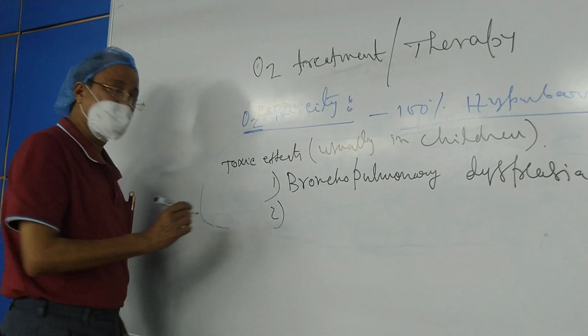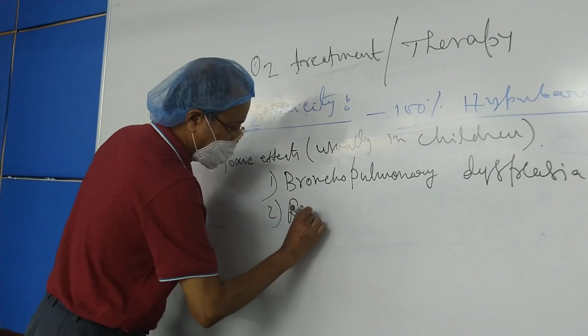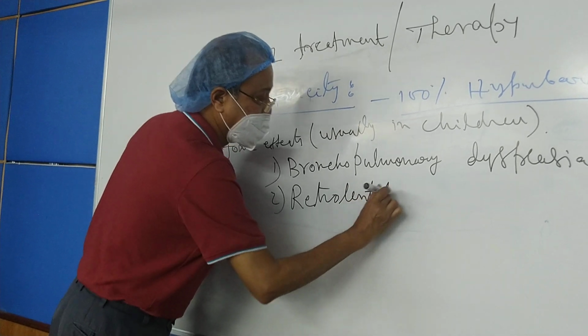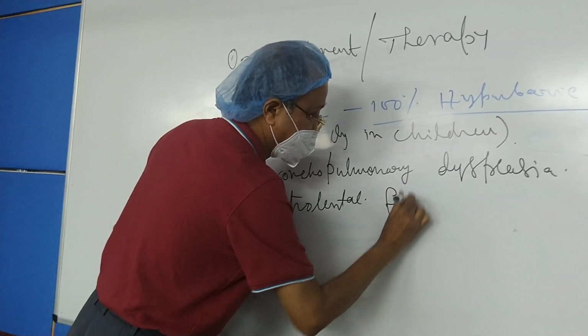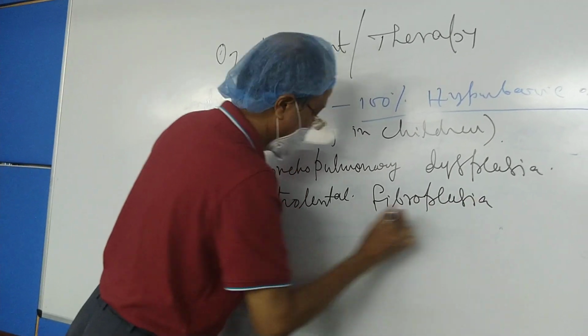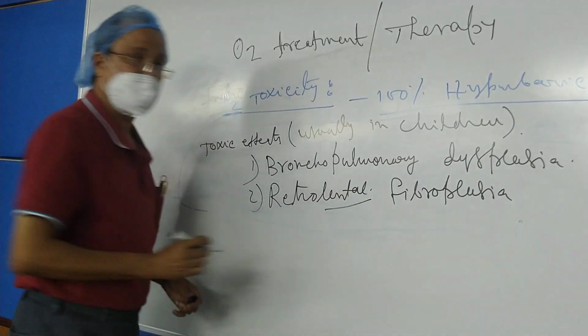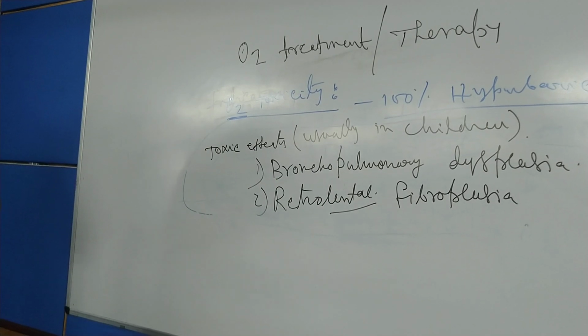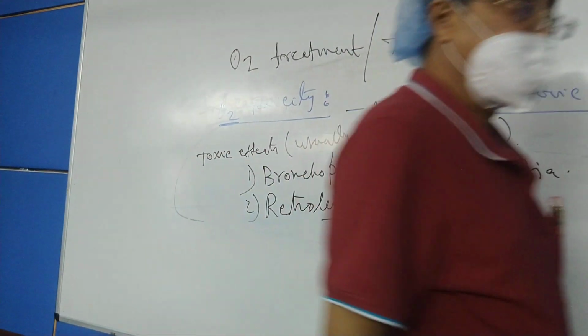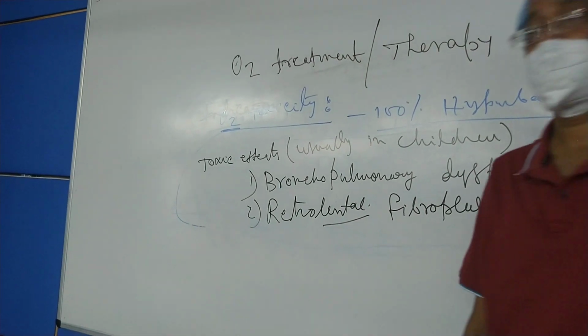The second one is more dangerous: retrolental fibroplasia. Lental means lens of the eye. Retrolental means behind the lens, and fibroplasia means generation of fibrous tissue.